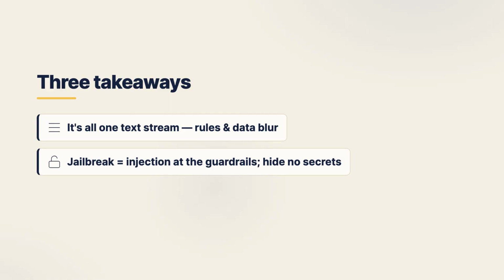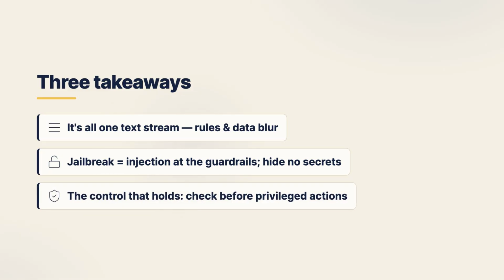1. Prompt injection works because a language model can't separate the instructions it's supposed to follow from the data it's only supposed to read. It's all one stream of text. 2. A jailbreak is injection aimed at the safety guardrails, and system prompt leakage, LLM07, hands the attacker a map of your defenses, so never hide a secret in a prompt. 3. Model-side defenses like detection and instruction hierarchy only shift the odds. The control that actually holds is architectural. Never let model output trigger a privileged action without an independent check.